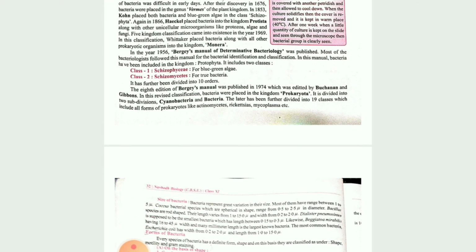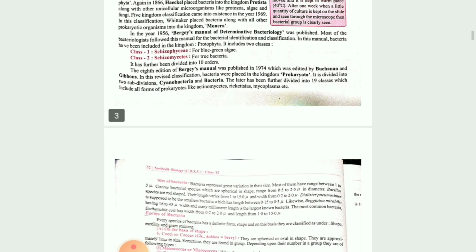For the blue-green algae and for the true bacteria, different classes are there. There the complete detail of bacteria was published.